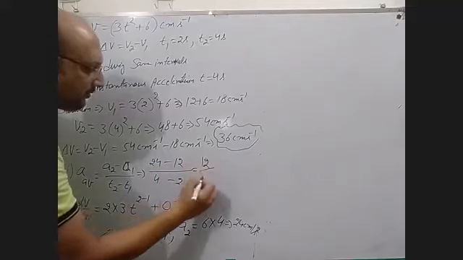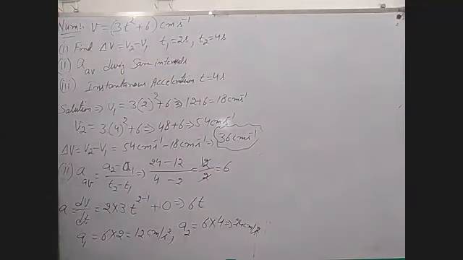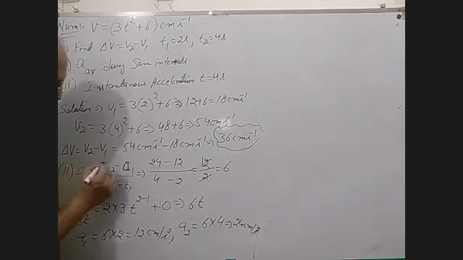Now 12 upon 2, 6. Only 6 is there. Sorry, the formula is V2 minus V1.